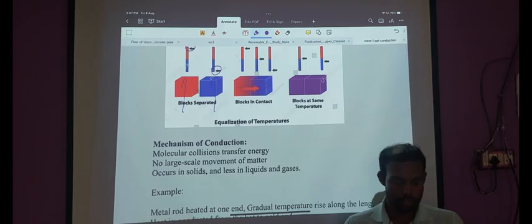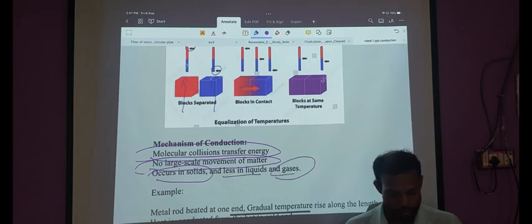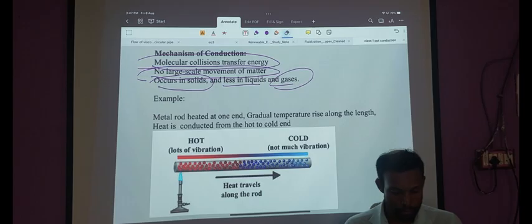Now, conduction is enabled by molecular collision or transfer of energy. No large scale movement can occur. Usually it happens in solids and less in liquids and rarely in gases. Take the example of a metal rod being heated by a burner from one end, while the other end remains cold.